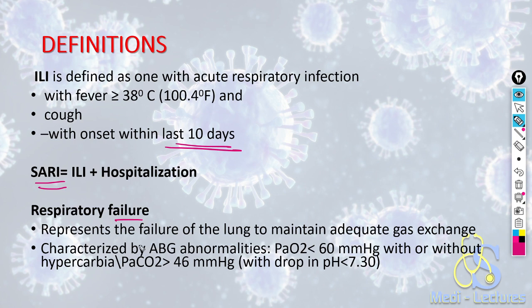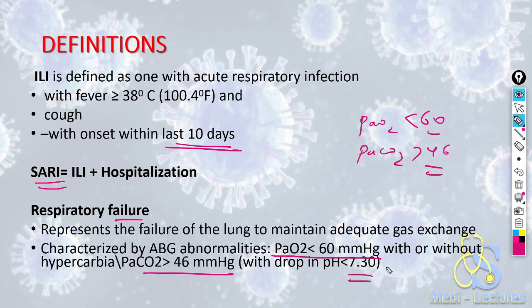Respiratory failure represents the failure of the lung to maintain adequate gas exchange. It is characterized by the ABG showing PaO2 less than 60 millimeters of mercury, either alone or along with hypercarbia. Hypercarbia is PaCO2 more than 46 millimeters of mercury. So respiratory failure is denoted by PaO2 less than 60 with or without PaCO2 more than 46. In this case, pH will become less than 7.3.